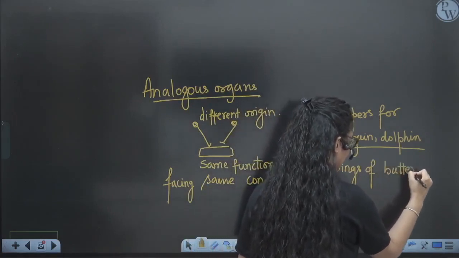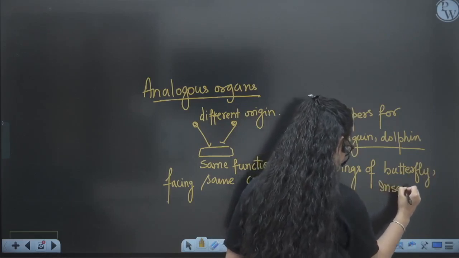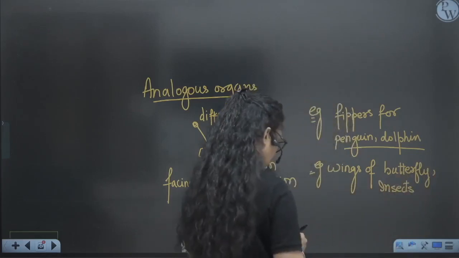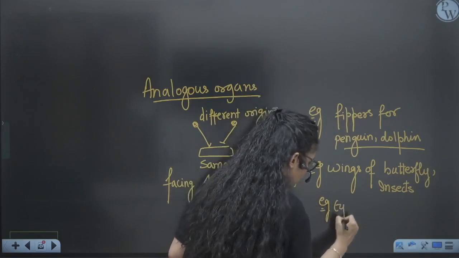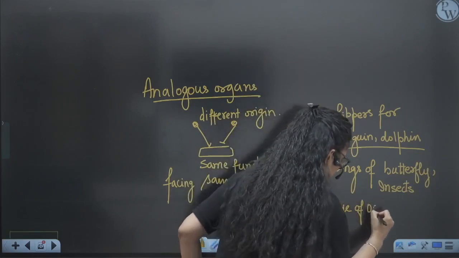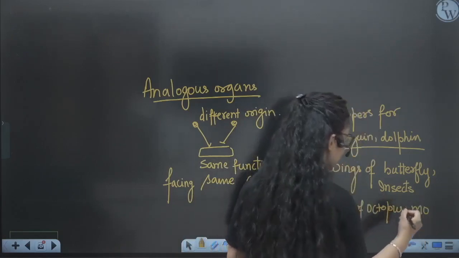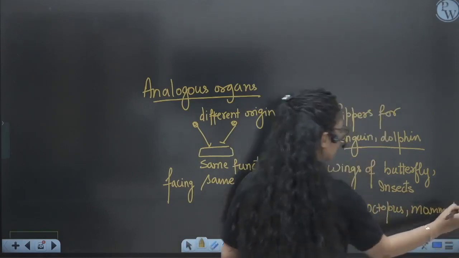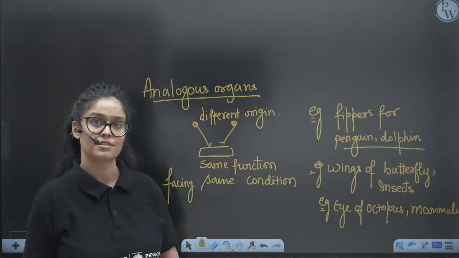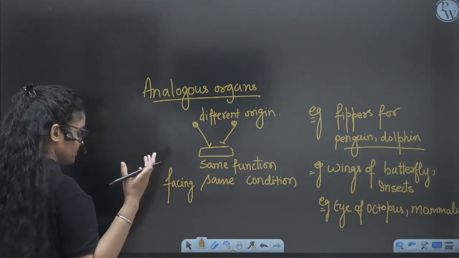Both are used for flying but have different structure, different origin. Next example is the eye of octopus and mammals. Both are used for vision, but they have different origin and look very different, with different structures, right? So is it clear? This is about analogous organs.